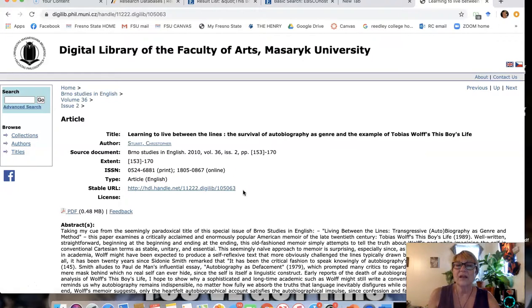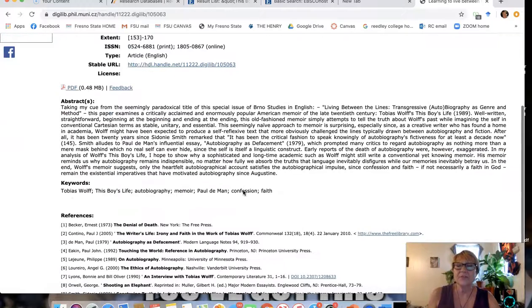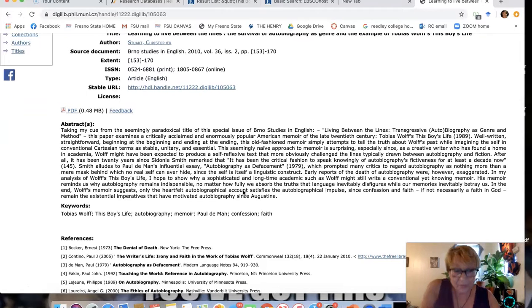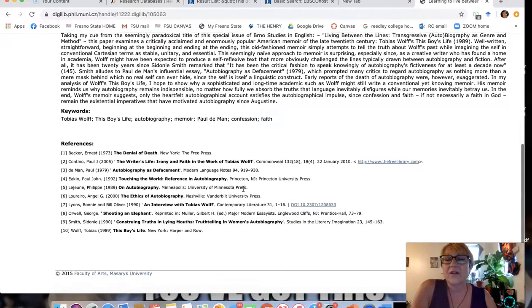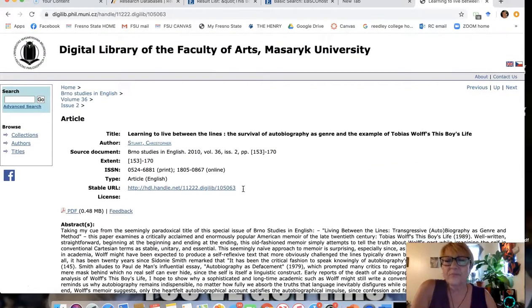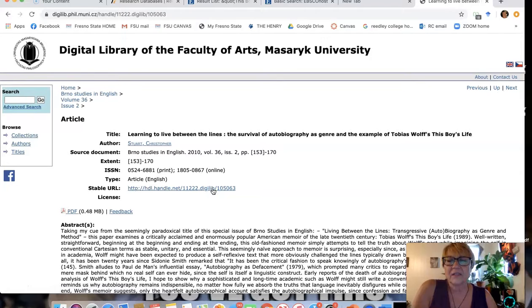Okay. Here's the abstract, which is great. So when you're researching, instead of reading every single article to see if there's anything in there for you, read the abstract, because that's only about 100 words, and it will tell you what is in the article. Okay, so it does. Is this it? That might be the... No, that's just it.